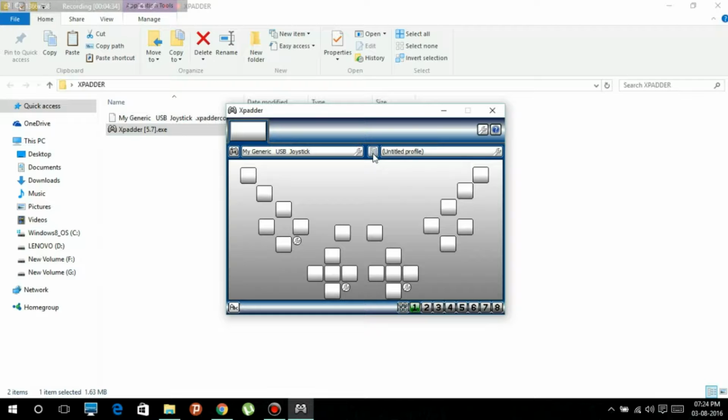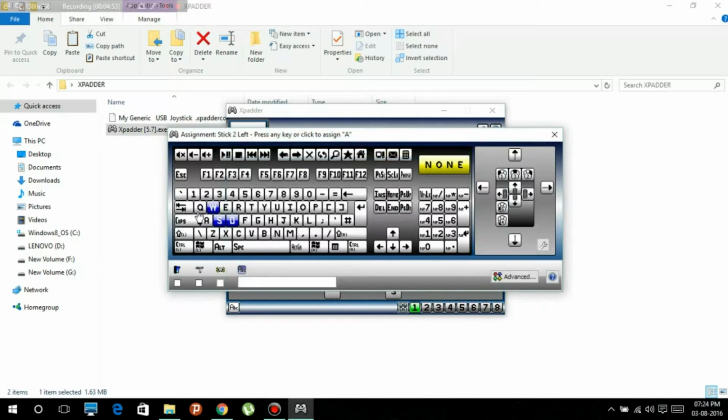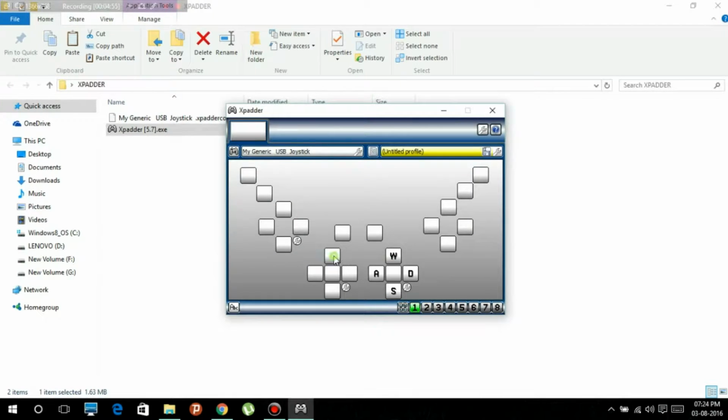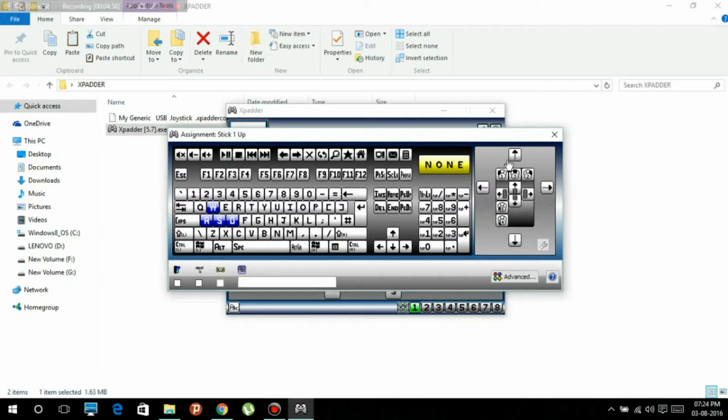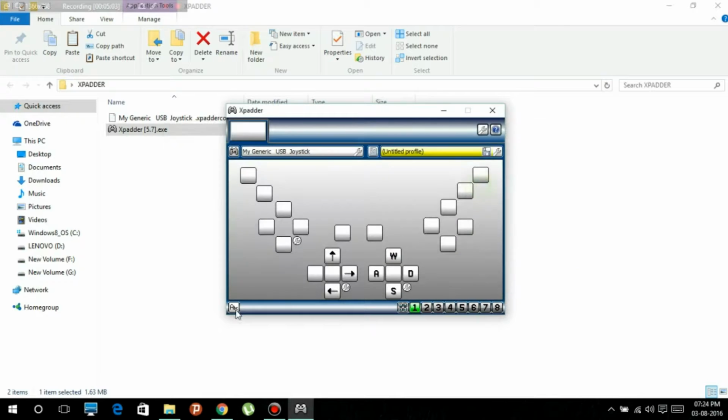In new, create profile, let me press this key and assign W, D, S and A. These are used to move the player, and this is the mouse: up, right, left, sorry, down and left.